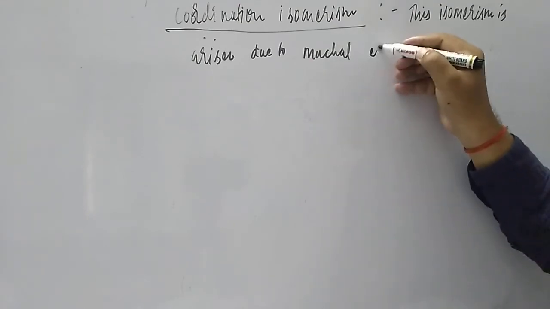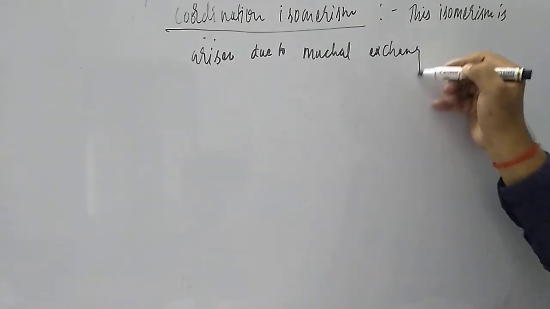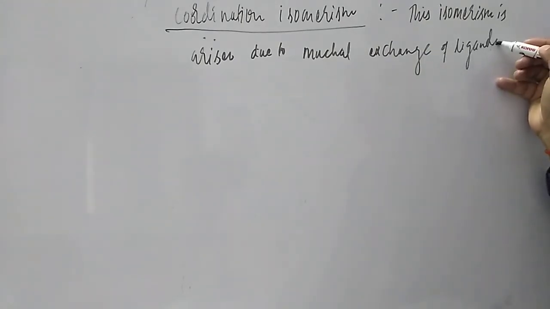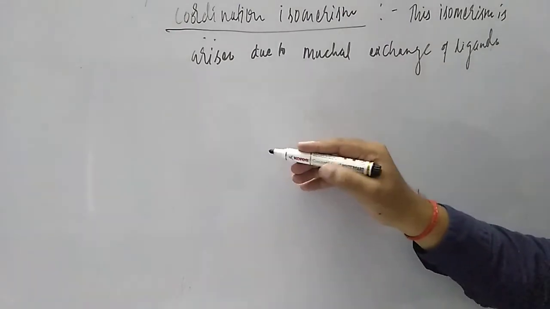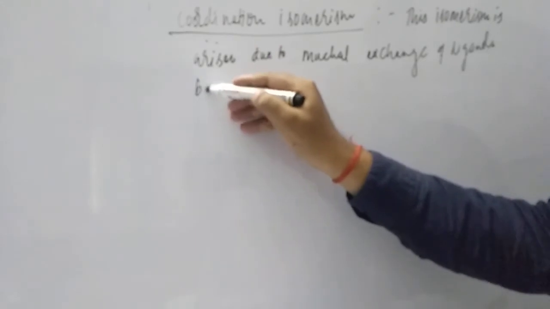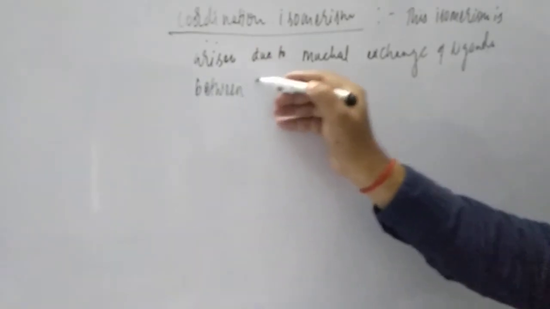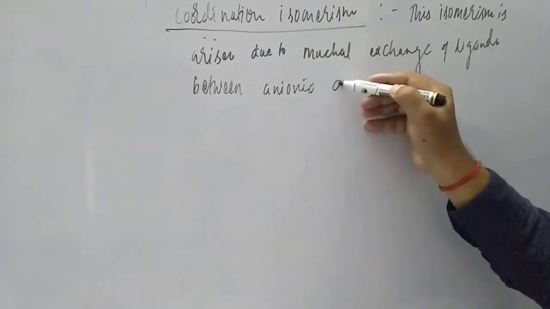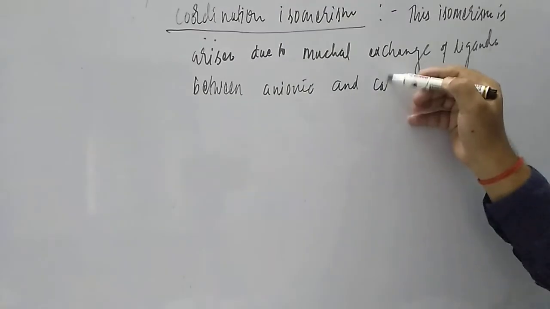mutual exchange of ligands between the anionic and cationic sphere.